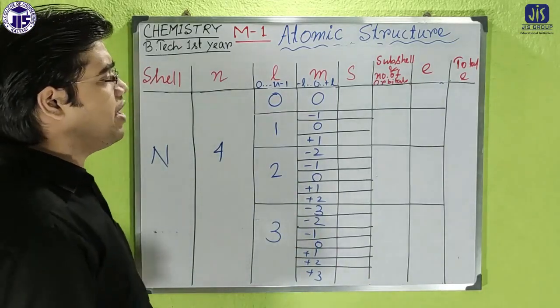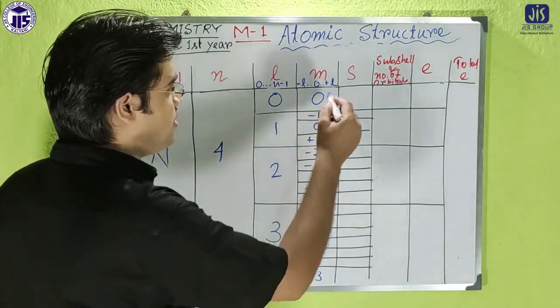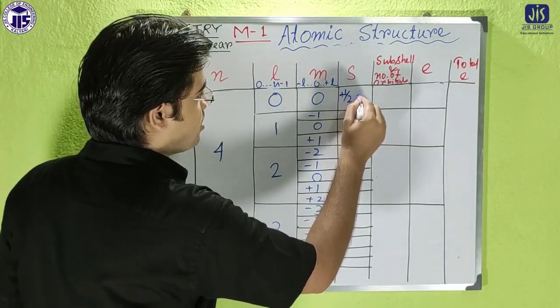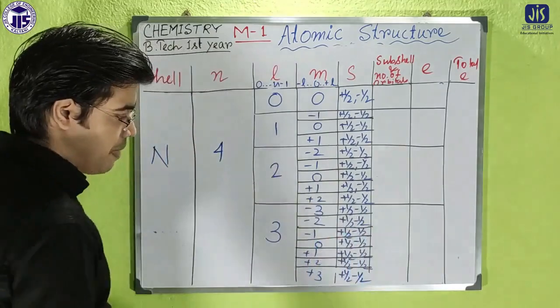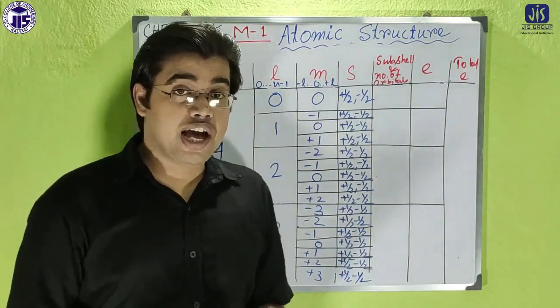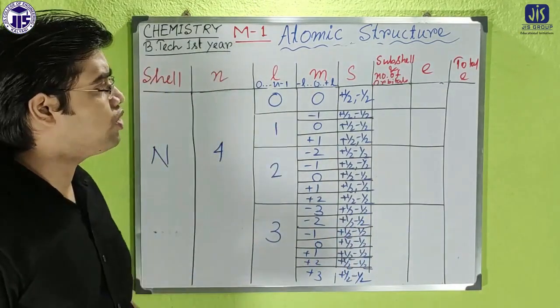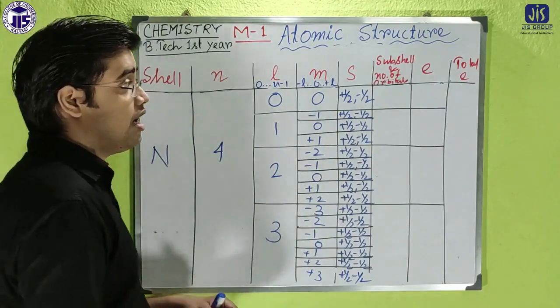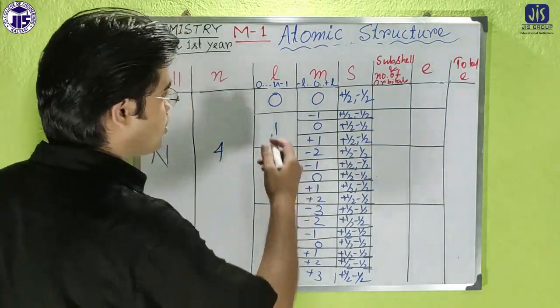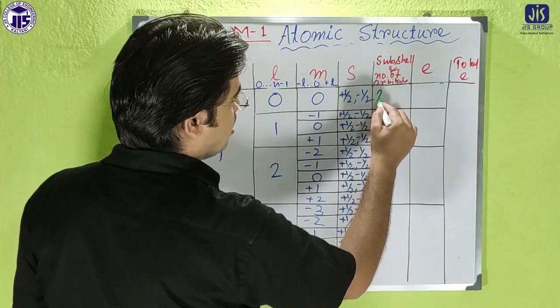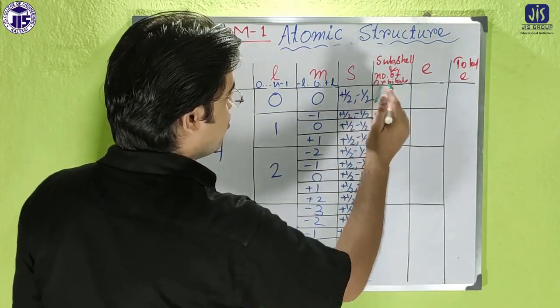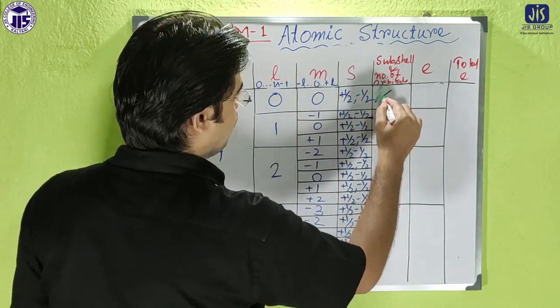Then the spin quantum number s in each and every case will be +½ and -½. Now we'll go to what will be the subshell and the number of electrons. In this case the first subshell will be 4s.